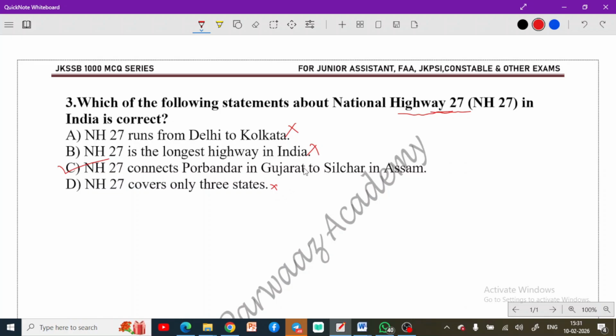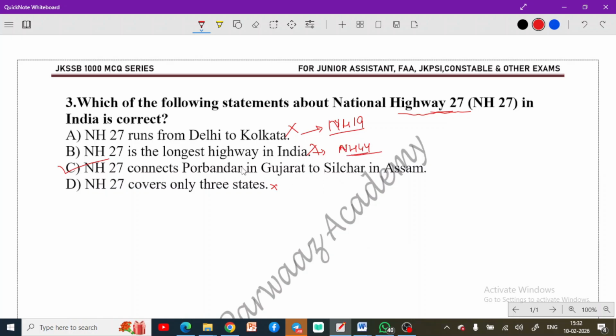If you talk about the Delhi to Kolkata highway, that is named National Highway 19. So it should be National Highway 19, not 27. If it were National Highway 19, then this would have been the correct answer. Now coming to the second option, National Highway 27 is the longest. No, this is not the longest. You know that National Highway 44 is the longest national highway in India, which connects Srinagar with Kanyakumari.